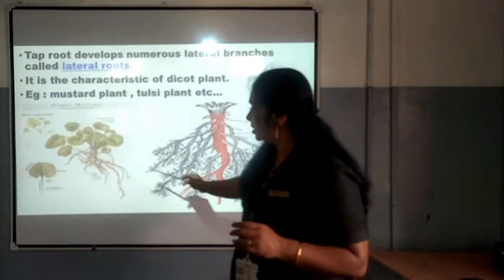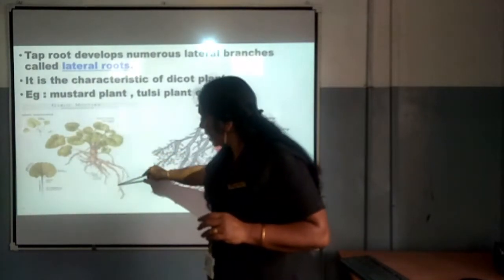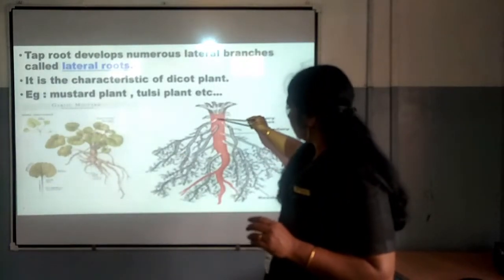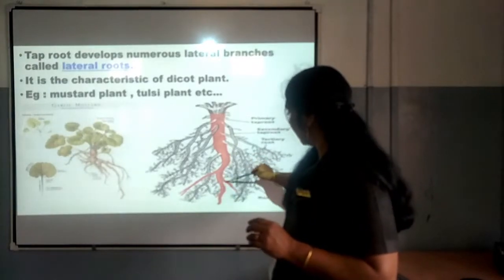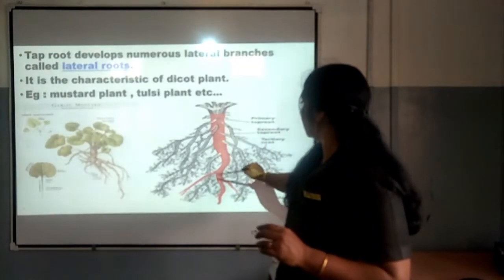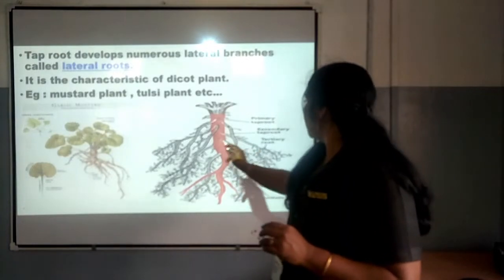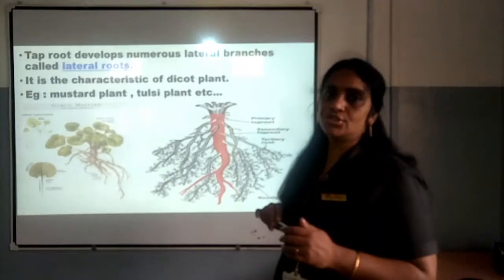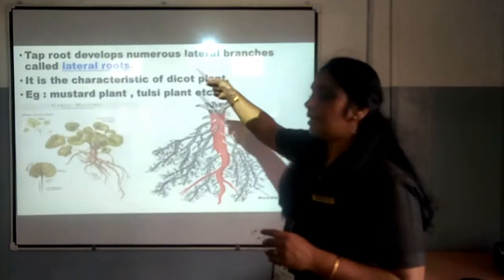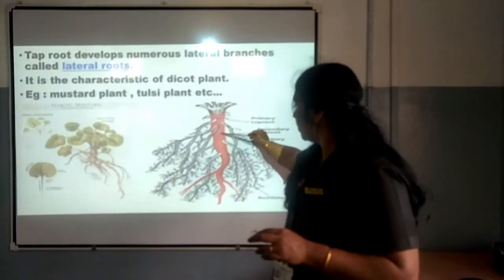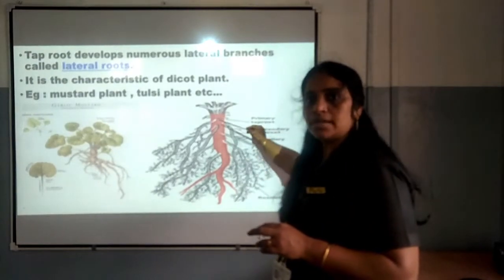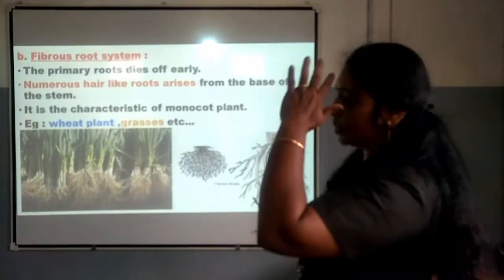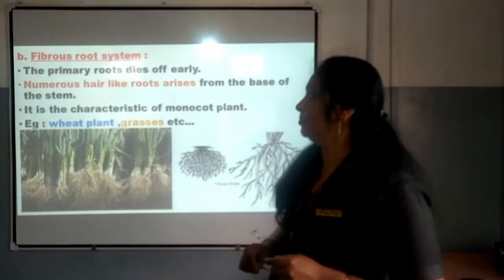You can see here, isn't it? This is the taproot, this is the main root, and here itself you can see this is the main root which has been highlighted there. This main root is the taproot, and laterally arranged branches are there which are secondary roots as well as tertiary, isn't it, or they are called lateral roots. So, this is the main branch which is called the primary root, that is also called taproot. Now, next thing you can see about the fibrous root system.